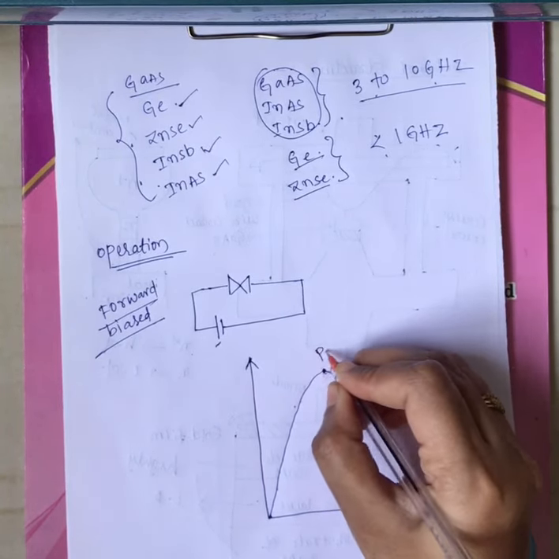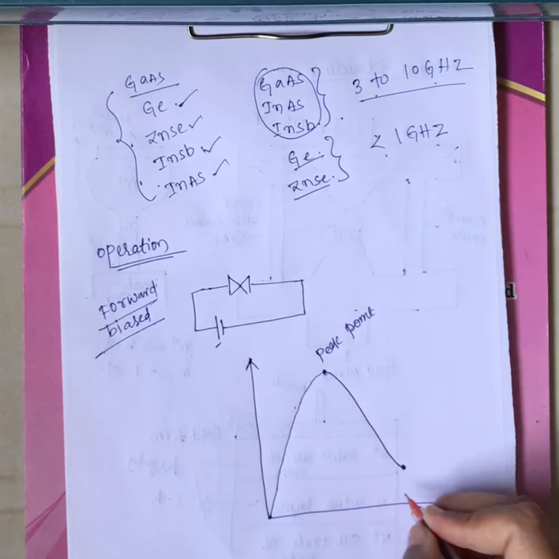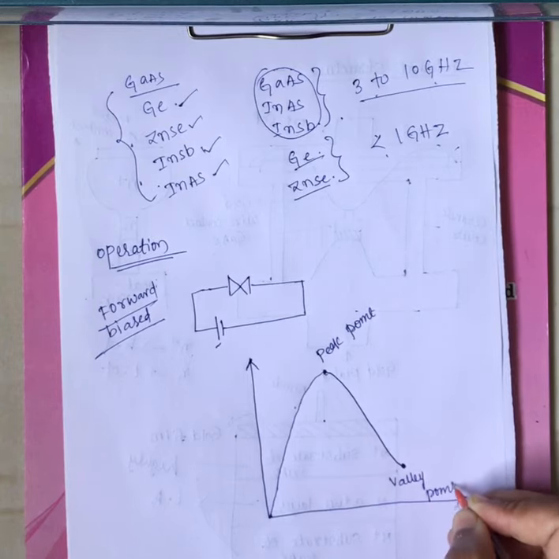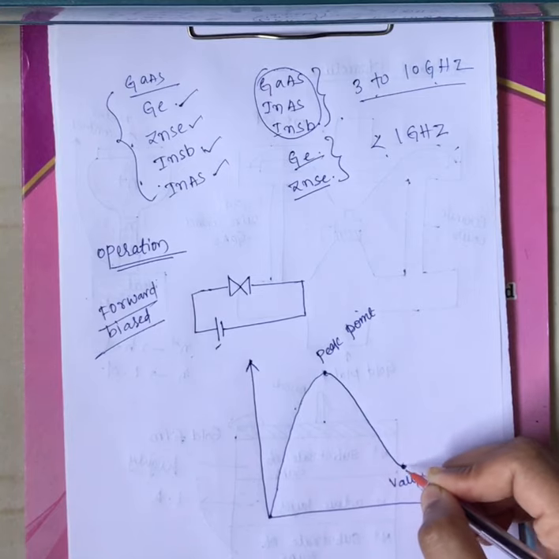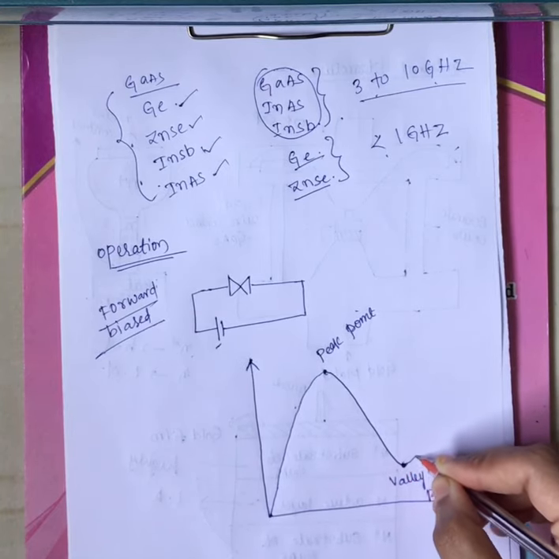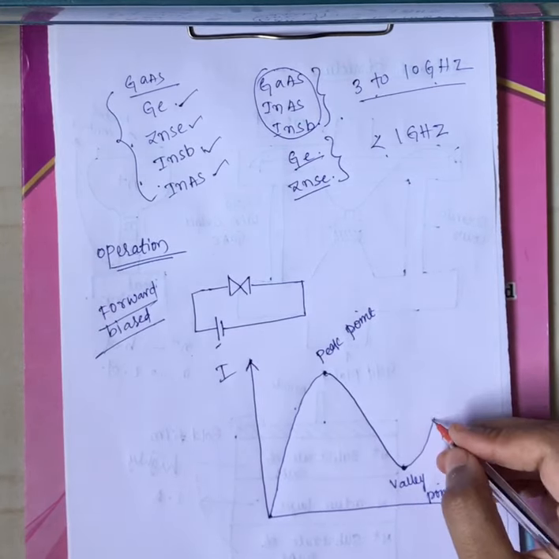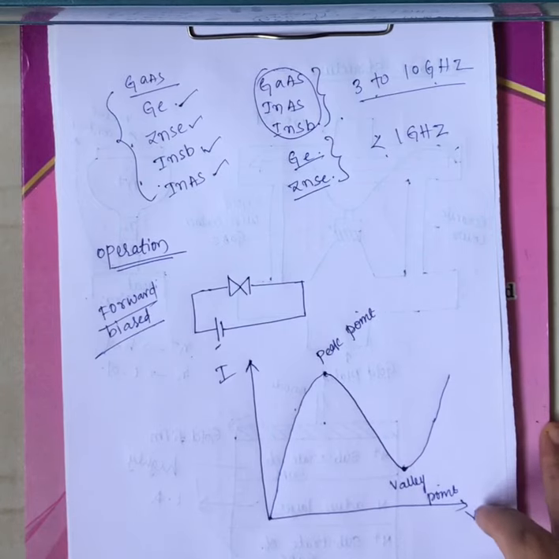This is called the peak point, and this is called the valley point. This is I and this is V. If we increase the voltage further, the current starts increasing again and this process repeats. The current increases up to the peak point, then decreases up to the valley point, then increases up to the peak point again.